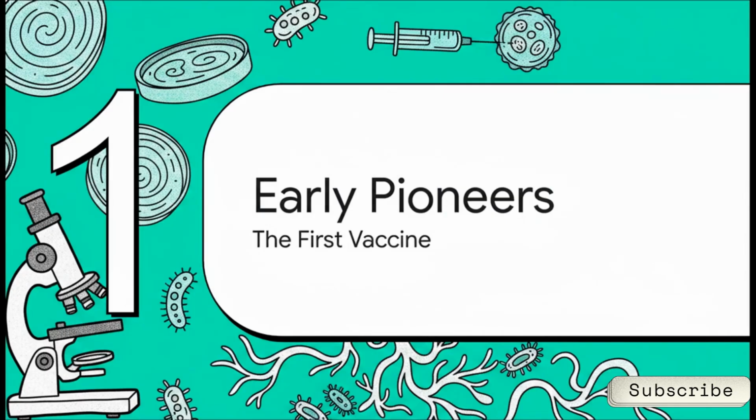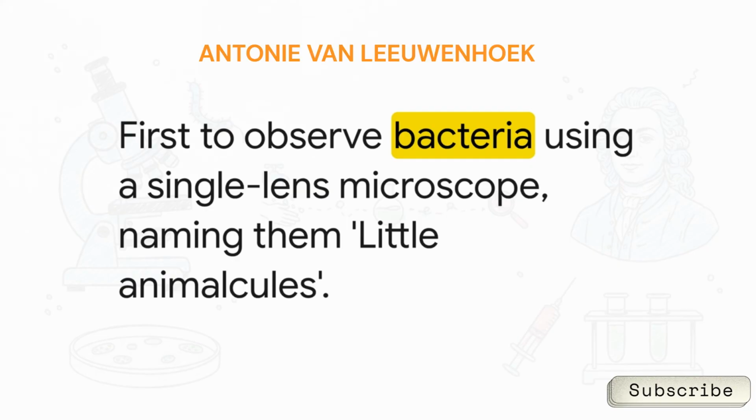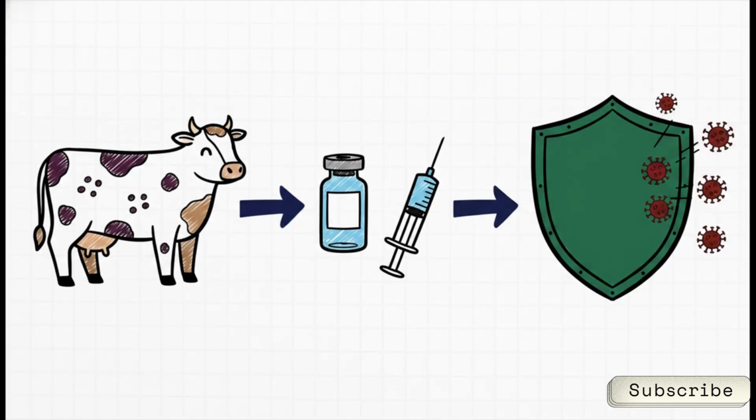Okay, Section 1, Early Pioneers, the observers and the first vaccine. Do not, I repeat, do not mix this up on test day. Antonie van Leeuwenhoek is your absolute patient zero of microbiology. Way back in 1676, he was the literal first scientist to see these invisible organisms. How'd he do it? By using the simple single-lens microscope that he built himself. And he famously called what he saw little animalcules. So if you see the phrases first to observe or single-lens microscope in a multiple-choice question, your brain needs to immediately lock onto Leeuwenhoek.